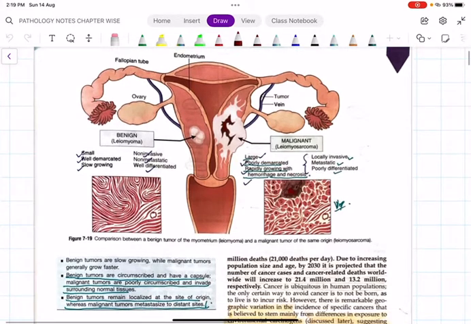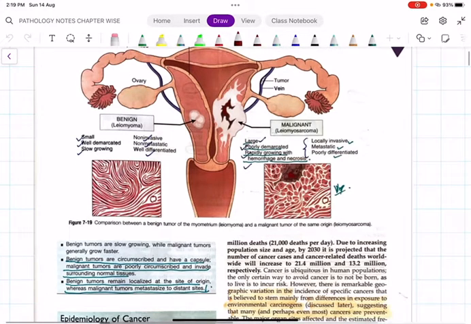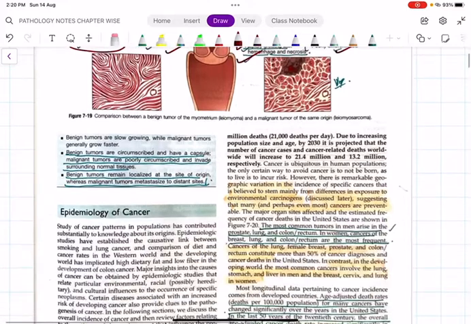So in the last class, we discussed the difference between benign and malignant tumors. Benign tumors are small, well demarcated, slow growing, non-invasive, non-metastatic, well differentiated. Whereas malignant tumors are locally invasive, metastatic, poorly differentiated, large, poorly demarcated, and rapidly growing with hemorrhage and necrosis.